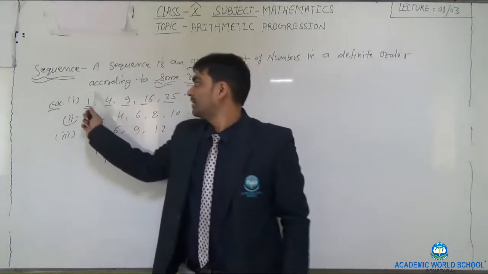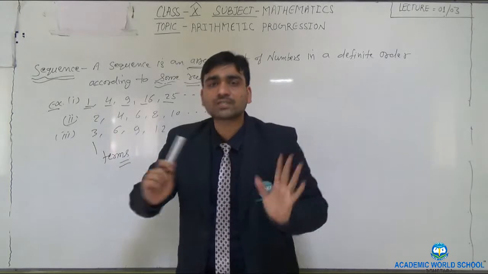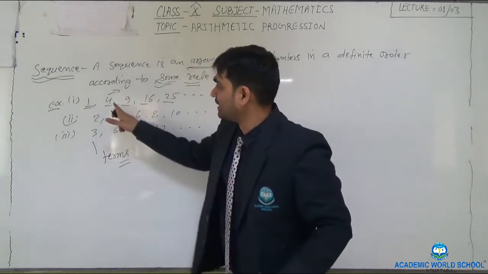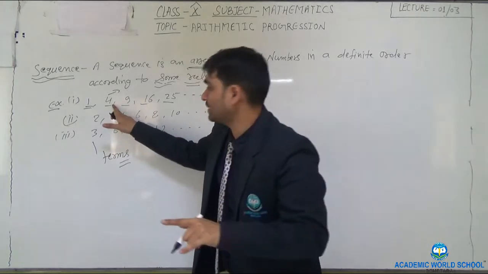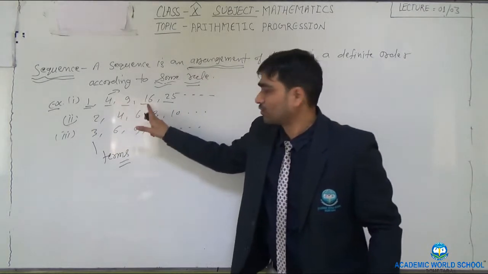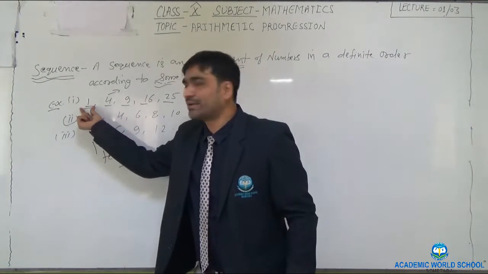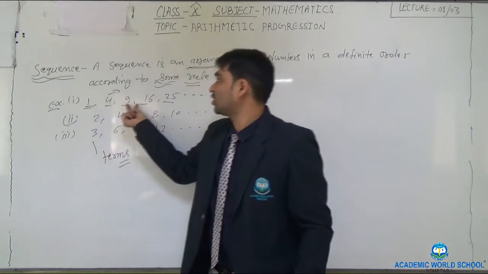So here 1 is known as the first term. Similarly, 4 comes in the second position, so it is called the second term. Similarly third term, fourth term, fifth term, and every term is separated with a comma.